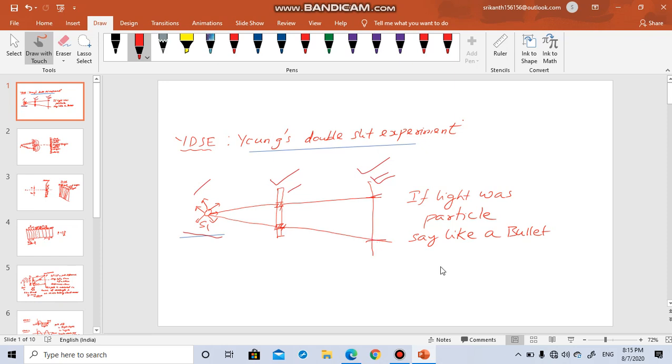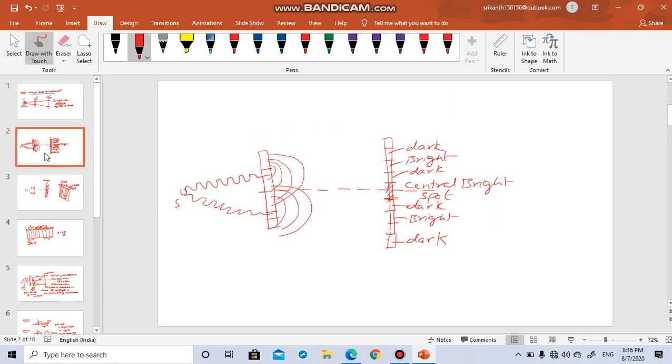If light was like a particle, like a bullet, this is what would happen. But actually, it was not happening like that. What happened was, this is the source of light, and this source of light was emanating waves, light waves.